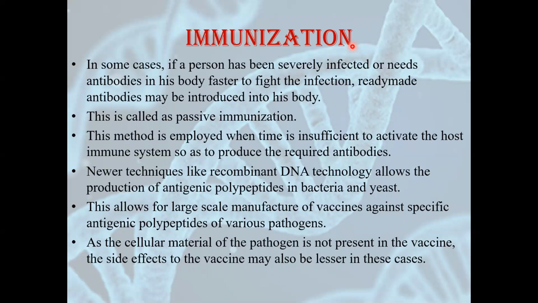As the cellular material of the pathogen is not present in the vaccine, the side effects may be less. Sometimes, because of the cellular content or the genetic material of the pathogen in a vaccine, meaning the weakened organism, it has side effects. But if recombinant DNA technology is used, it will not have much effect. This recombinant DNA technology method will be explained to you in chapters 11 and 12, when we study biotechnology. So no need to go into detail right now. We'll be dealing with this in chapter 11.